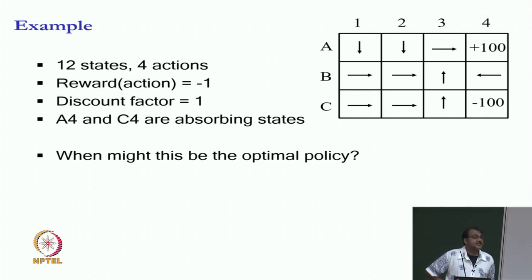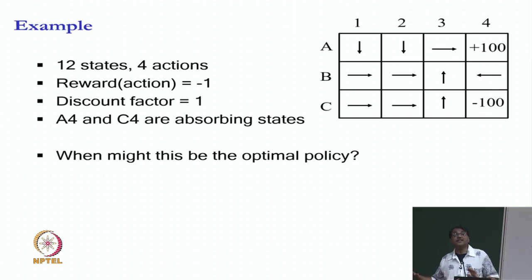But is this suggesting the Manhattan distance version? It is saying go down in A1. And why do I want to go down in A1 if I finally want to reach A4 with the 100 reward? Yes, Parth. It might happen that the probability of jumping from A2 to A3 is very low, whereas the probability of going from B2 to C... Yeah, so it is possible that going from A2 to A3 is low.